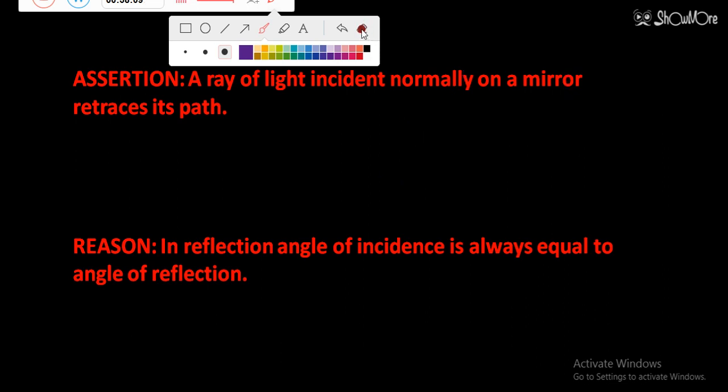For option number C, assertion true and the reason false. For option number D, assertion false, but the reason true. And for the extreme cases, I was considering E option, where both assertion and reason will be false.